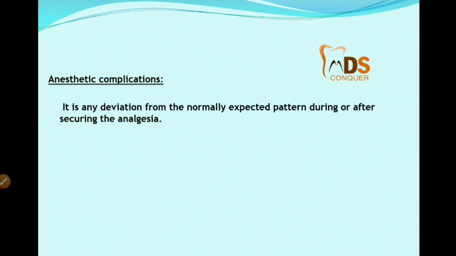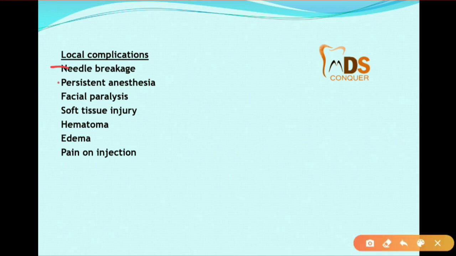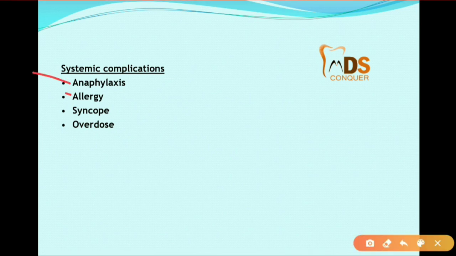So now we come to the anesthetic complications. The anesthetic complications may be local complications or systemic complications. Local complications include needle breakage, persistent anesthesia, facial paralysis, soft tissue injury, hematoma, edema, and pain on injection. And these are the systemic complications, which include anaphylaxis, allergy, syncope, and overdose. These are the systemic complications of the anesthetic agents.